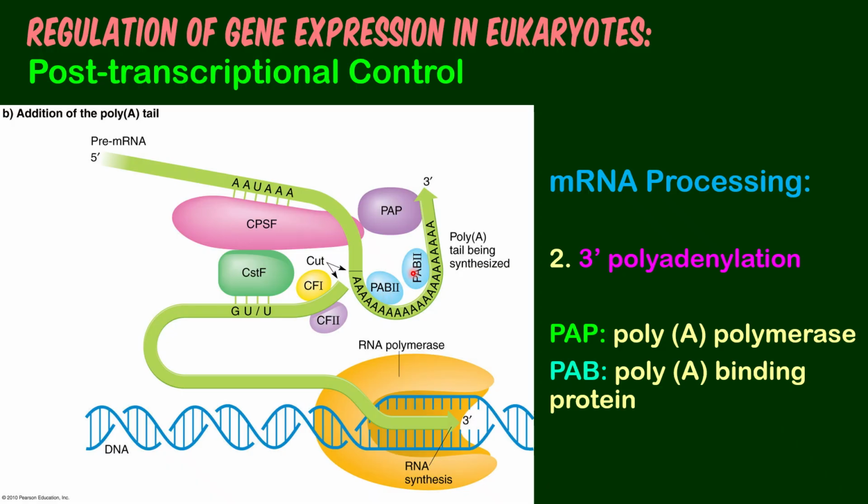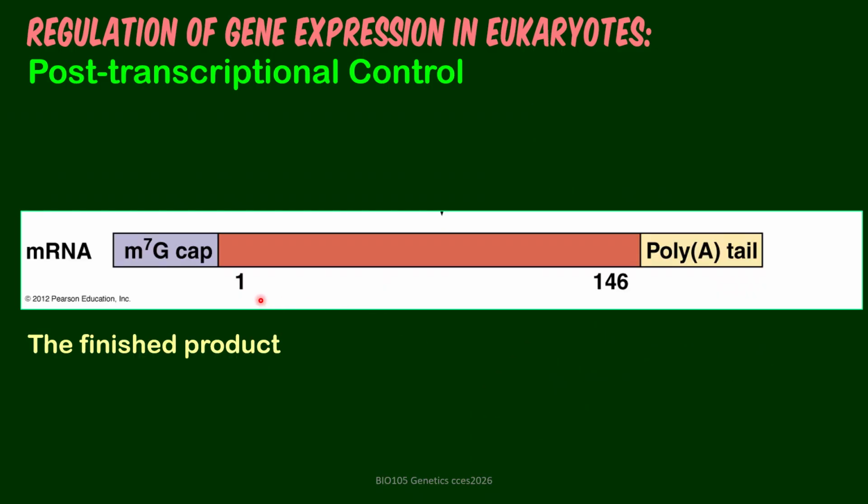We have also the PAB here, which are poly A binding proteins. So this is now the mature RNA and the finished product, with complete protection on both ends. So protected from enzymatic degradation.